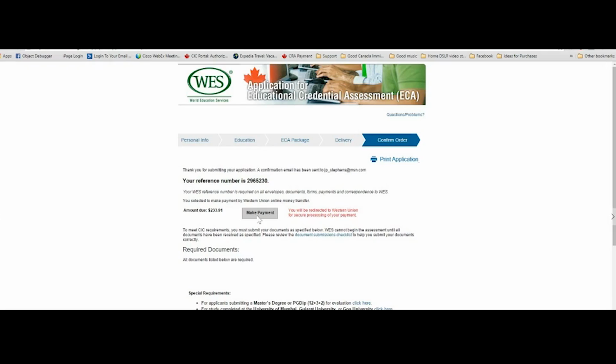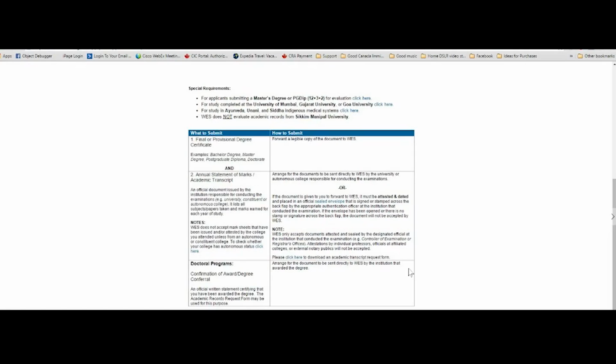And then if you're paying by credit card, you can just click make payment, and voila, you will be taken to the next page, which is the payment page. Anyways, you can also see here, because you have selected, it will give you a list of documents which is very clear here. For example, what the special requirements are from a particular country. And because I've selected India, they have given the special requirements for India.